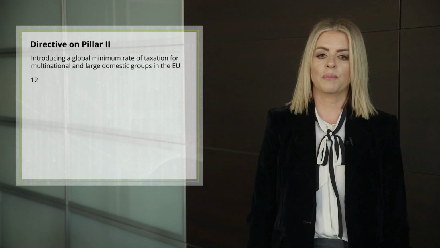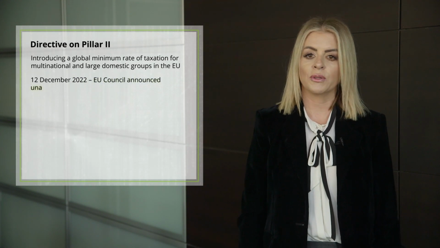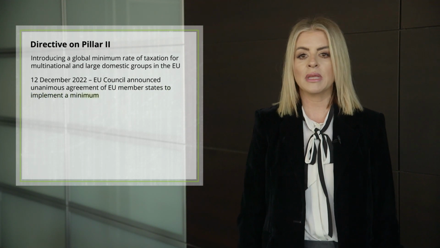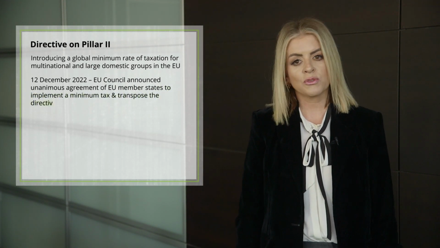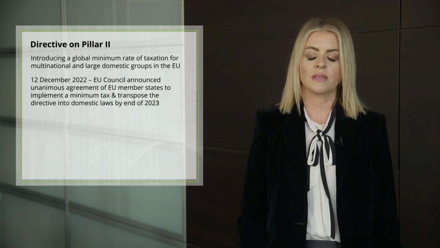On the 12th of December 2022, the EU Council announced the unanimous political agreement of all EU member states to implement a minimum tax and to transpose the directive into their domestic laws by the end of 2023.